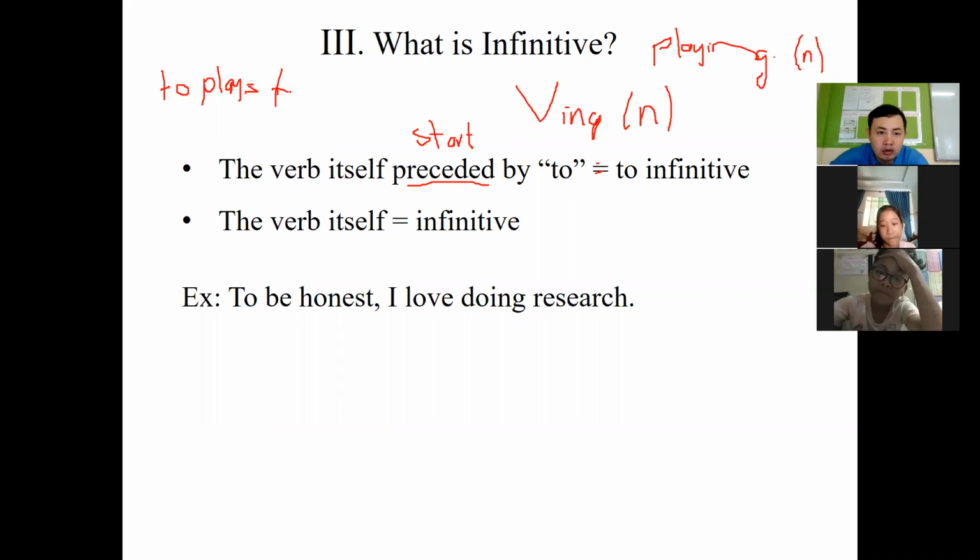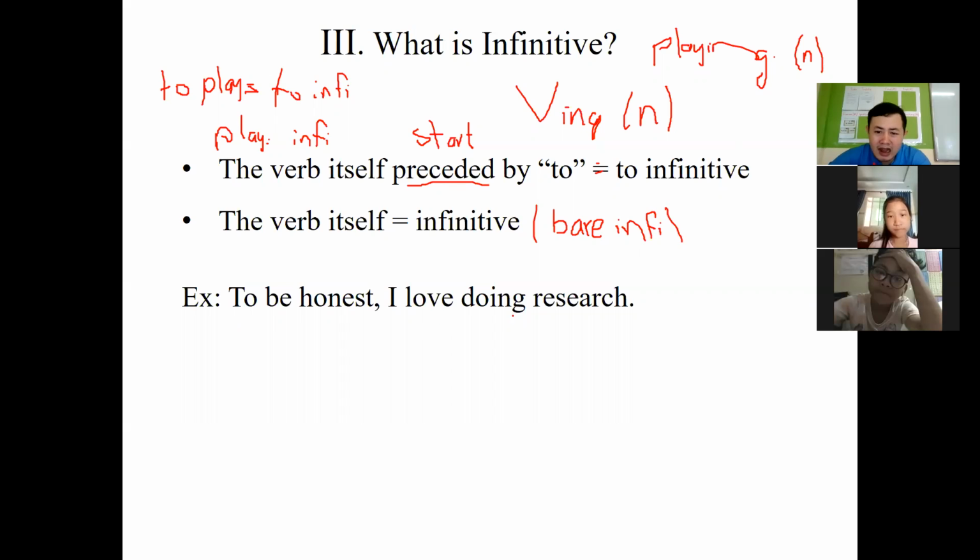We call it to infinitive, something like that. And the verb itself, the word play, if it stands alone here, we call it infinitive. We call it infinitive, or we can call it one more name: we call it bare infinitive. We call it bare infinitive or infinitive.